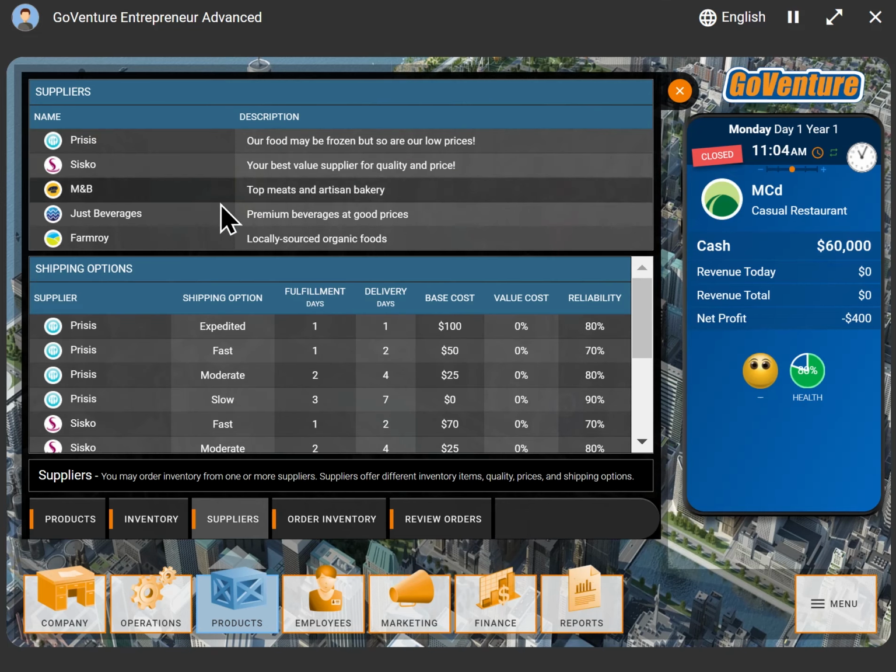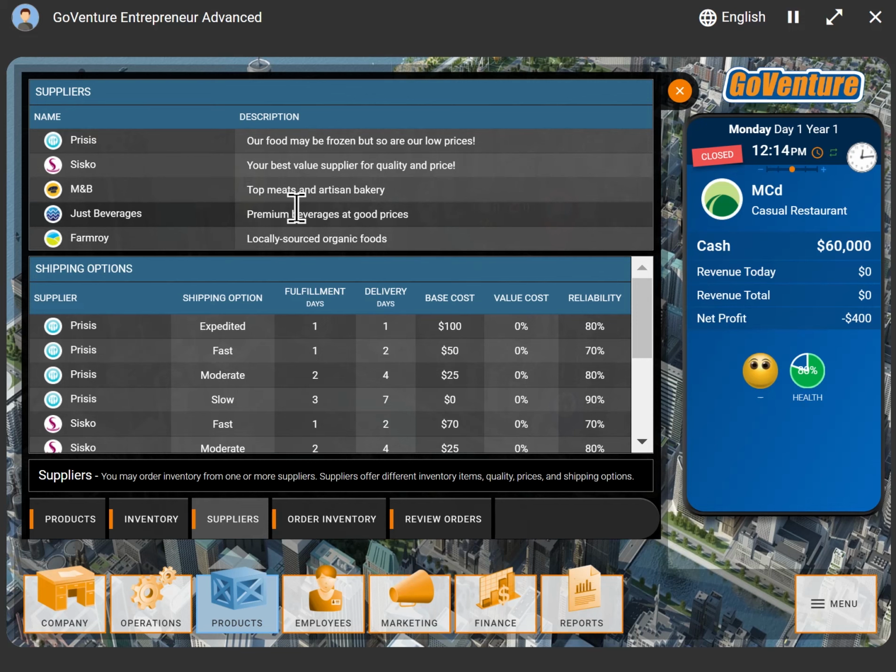We have different suppliers, so a lot more suppliers to choose from, and not all suppliers offer all products. So for example, let's say I want to have premium quality meats and artisan breads. I can choose this supplier which specializes in those particular items. And so I can mix and match my ingredients and my inventory to match the type of business that I want to offer, because I can choose to offer a lower cost, quick serve type restaurant in this particular example, or a more premium, high cost type restaurant experience.